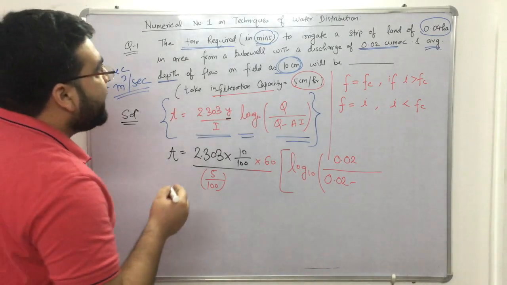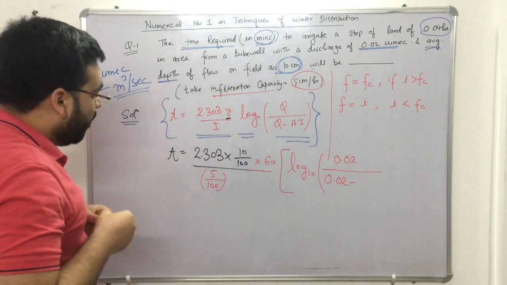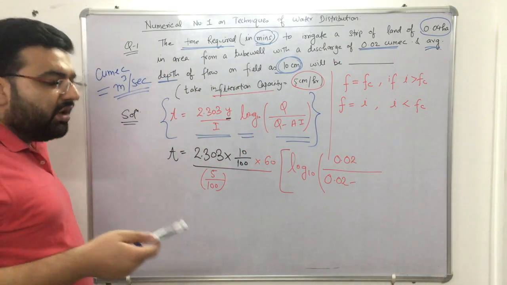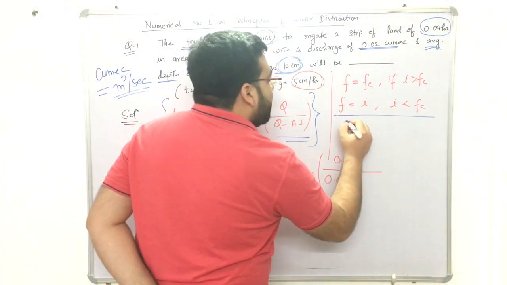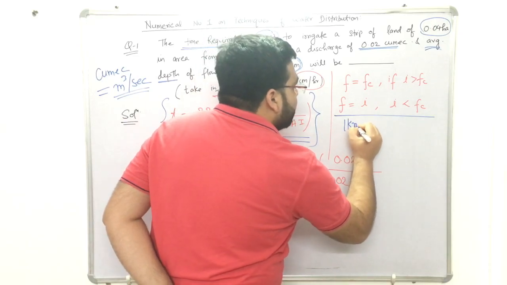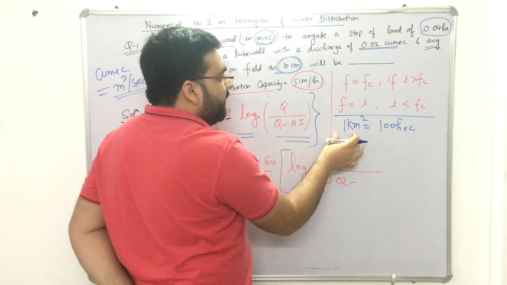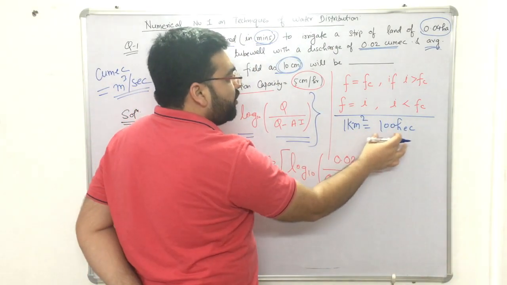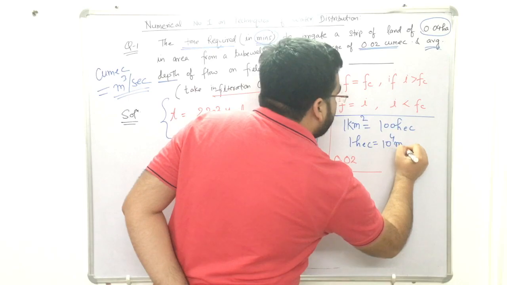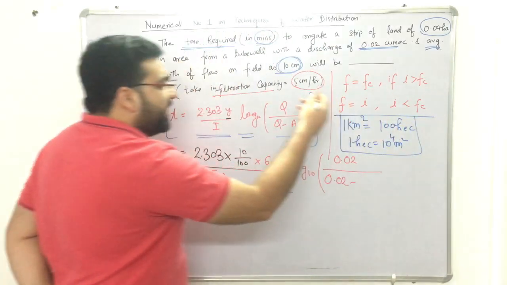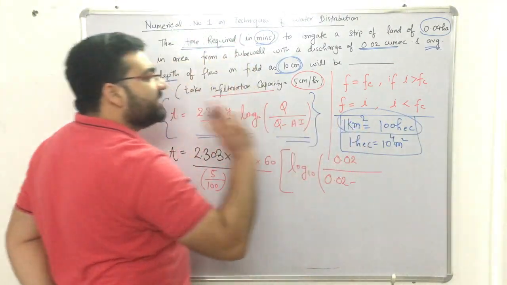Now what is A? A is the area of the particular land, that is 0.04 hectares. When I was teaching you hydrology, I taught you this as well. Let me write it here: 1 kilometer square is equal to 100 hectares. If you convert it, 10 raised to power 6 meter square is equal to 100 hectares, or 1 hectare is equal to 10 raised to power 4 meter square. Either you can directly remember the formula. What I have done is that I remember that 1 kilometer square is 100 hectares.